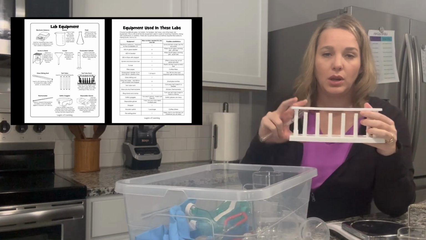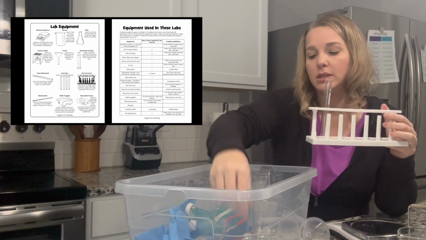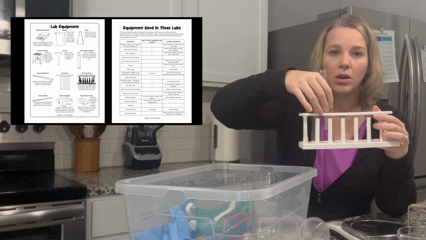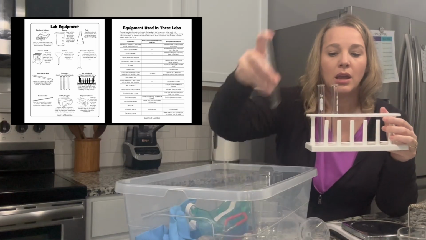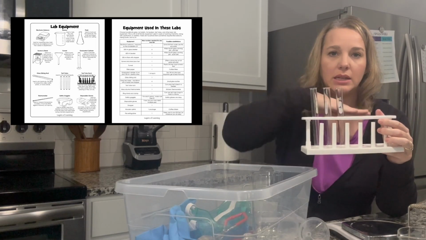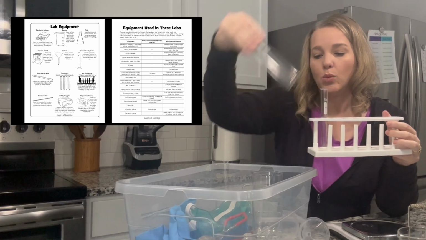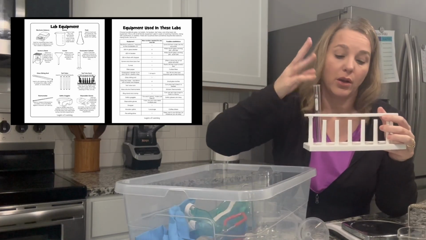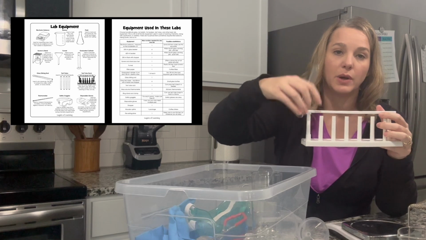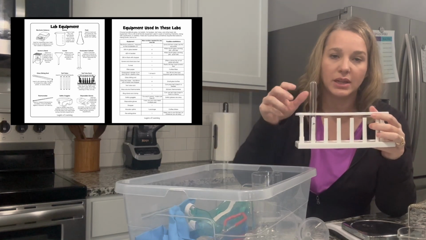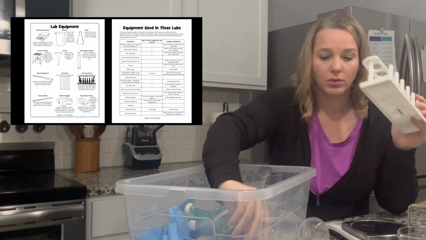Then besides that, we also have a test tube rack or test tube stand. So if I'm doing an experiment where I'm adding different things to different test tubes, I can put them all in my test tube rack and add whatever I'm adding to each of those as I go. And then once I've washed them, this one, not all of them are the same, but this one has spots for drying them by turning them upside down. So that's a test tube rack.